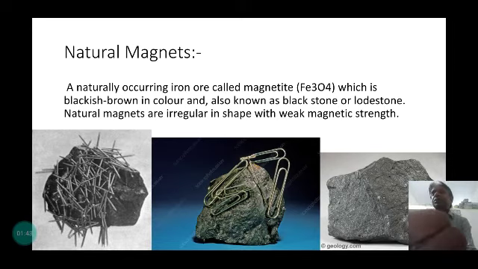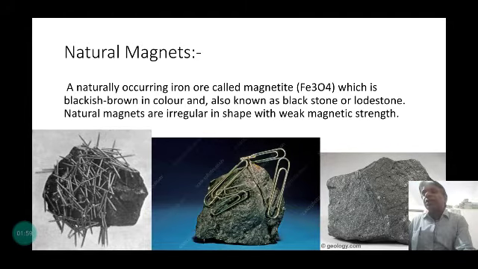The magnet was first discovered by the Greeks when they found that some substance attracted the iron shoes of a sphere.